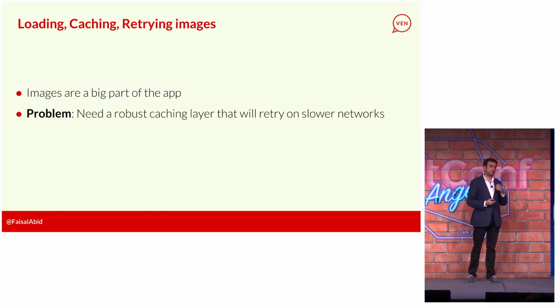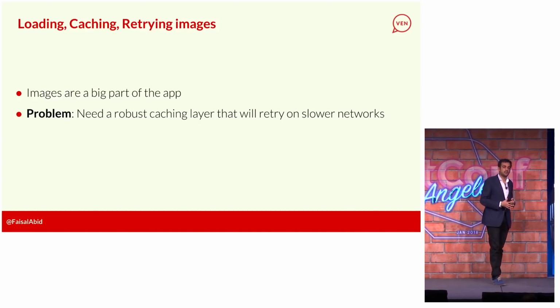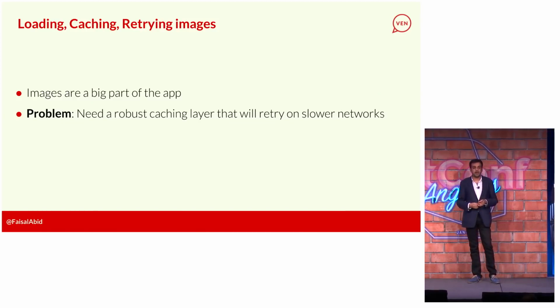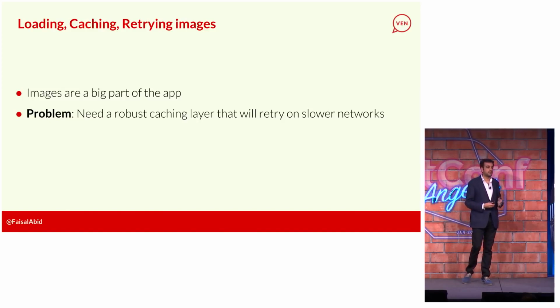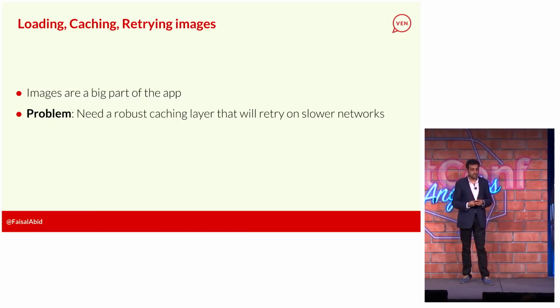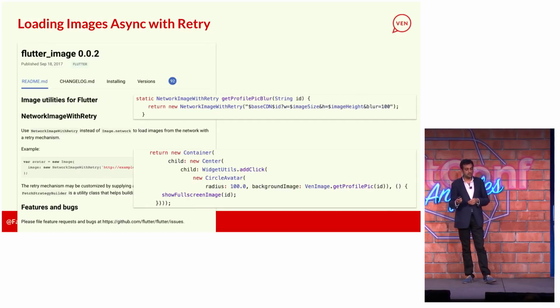The next part that I ran into was images. They're a big part of the app, obviously. There's images everywhere. But I needed something that was robust. I didn't want something that tried to load an image, didn't cache it, and then just died if the mobile network wasn't working or the person's on like 2G or something. And so I didn't want to write this. Again, I'm lazy.